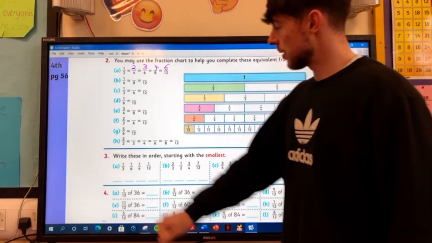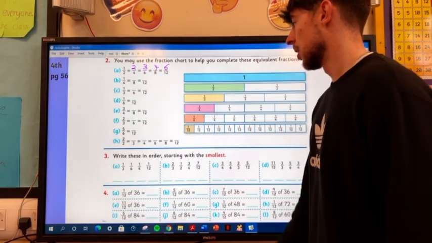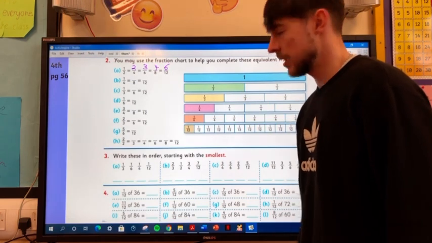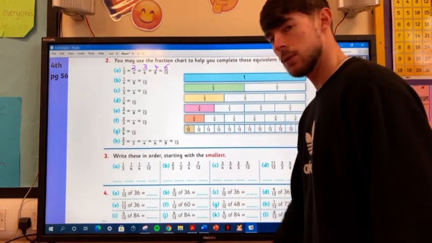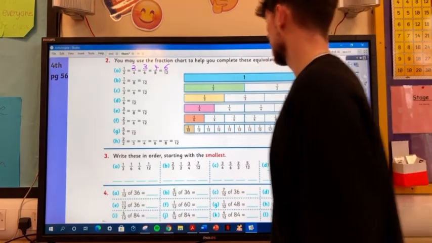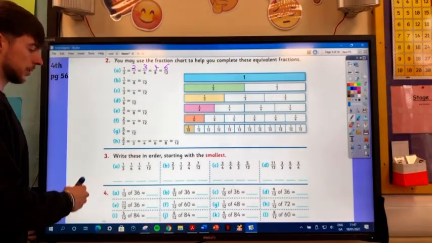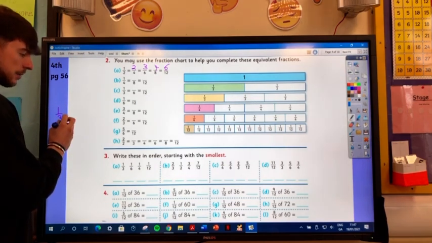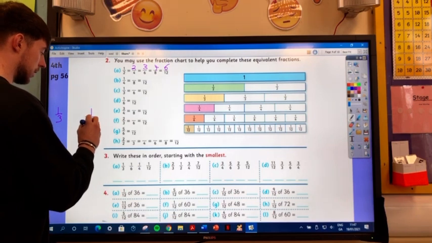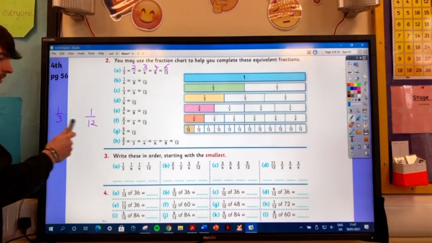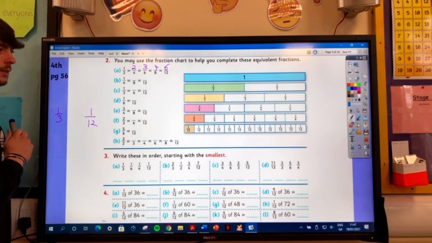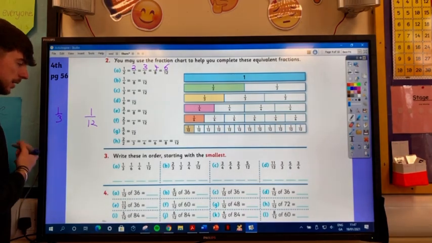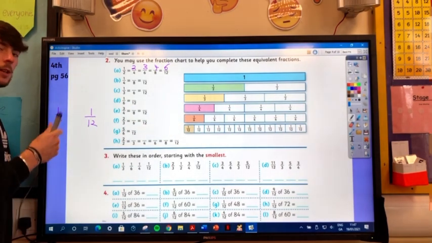And then down here we have to write these fractions in order. Alright, so we should be able to do this. So if we need to convert them all to the same fraction, what do we do again? So say for example, here we have 1/3, so 1 over 3, and then we have 1 over 12. Okay, so we want to see what this is in 12ths. So we can either go to here, or we can even do it ourselves. So we'll double check on the wall, but we'll do this one first.